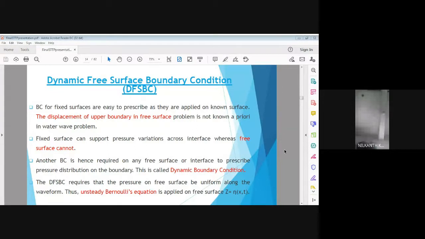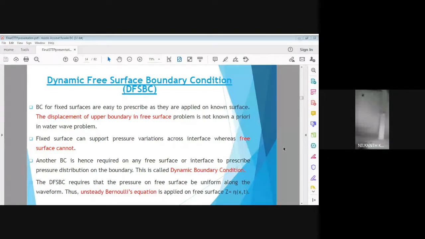So we must prescribe the pressure distribution for the interface, and that is called the dynamic boundary condition. The pressure on the free surface, we assume it is uniformly distributed along the waveform. So everywhere the pressure is the same, and we use the unsteady Bernoulli's equation to find out the value of W.